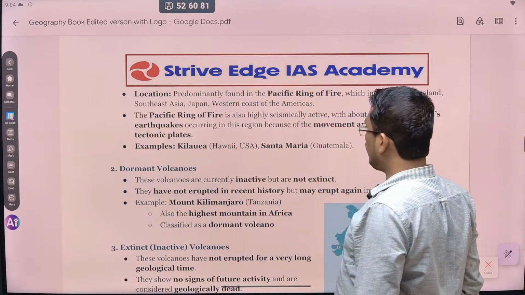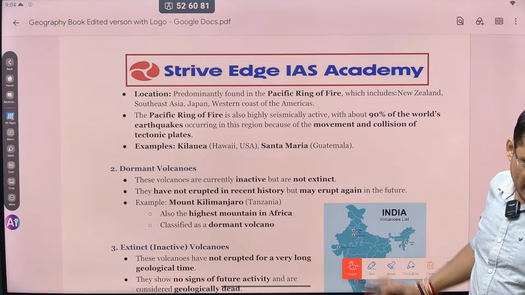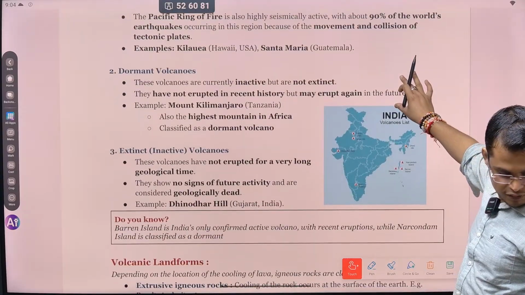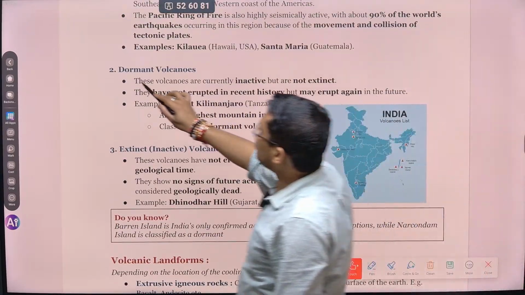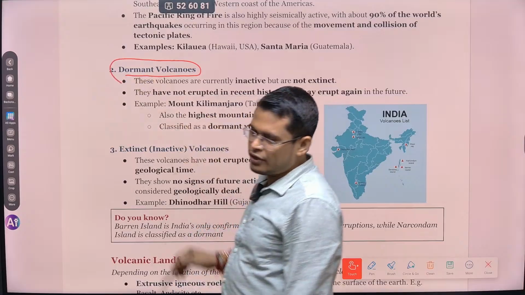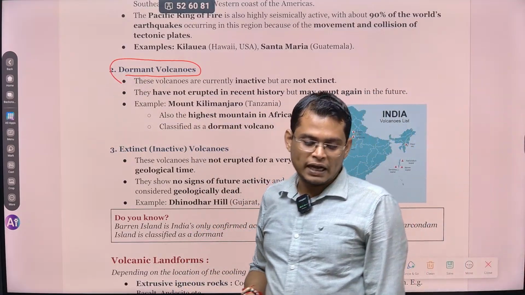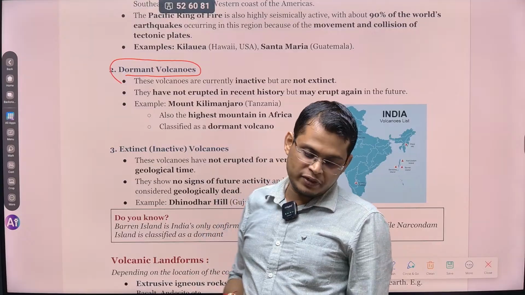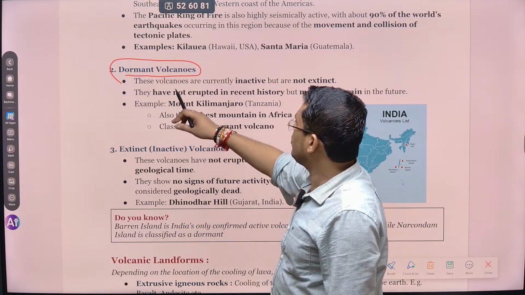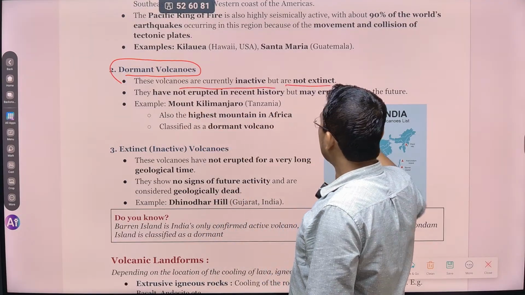So generally all these active volcanoes are found on the Pacific Ring of Fire. The second type of volcano is called dormant volcano. You must have read that dormant means they are not active recently, but in the past there were eruptions and in the future there could be eruption of volcanic activity. So these volcanoes are currently inactive but not extinct.